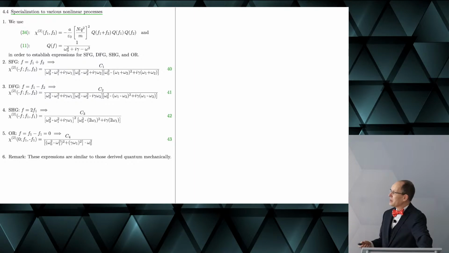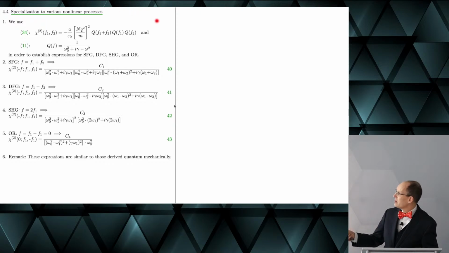Well, we can of course use this form that we found in order to find specific expressions for various nonlinear processes that we looked at, namely sum frequency generation. Then we would get this expression here. This C1 contains all the quantum mechanics, so to say.